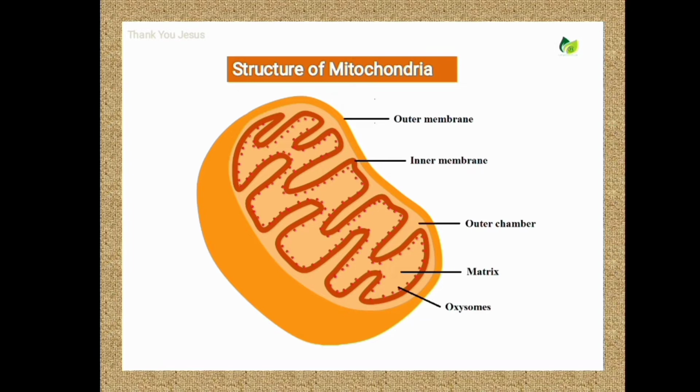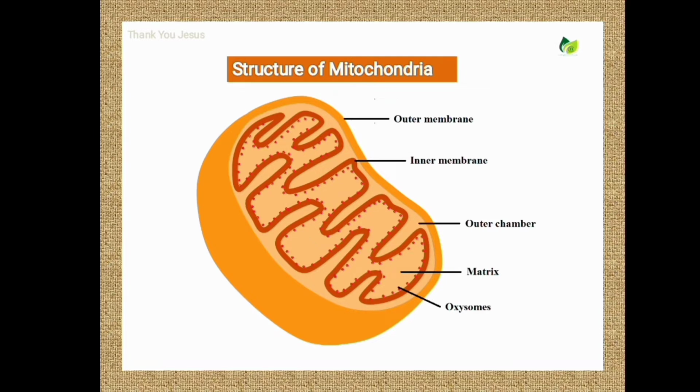Look at the diagram carefully: the inner mitochondrial membrane contains finger-like projections known as cristae. The stacked particles on the mitochondrial cristae are called F0, F1 complexes, which are called oxysomes or elementary particles.